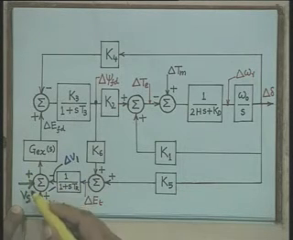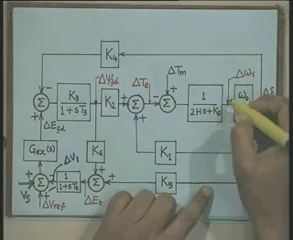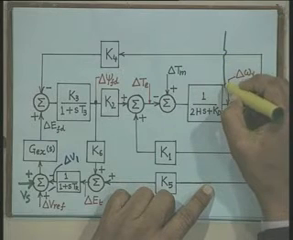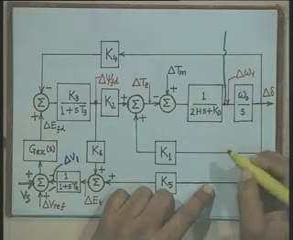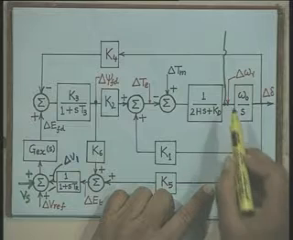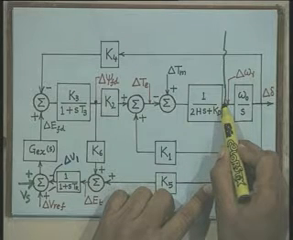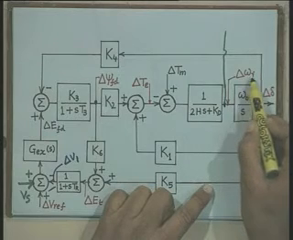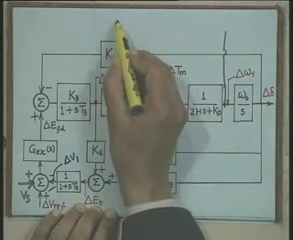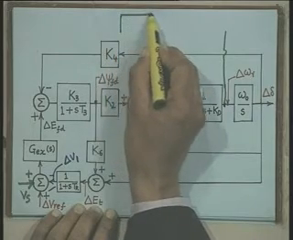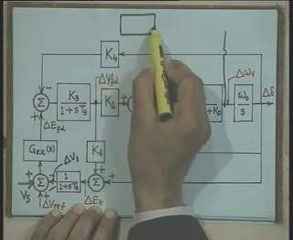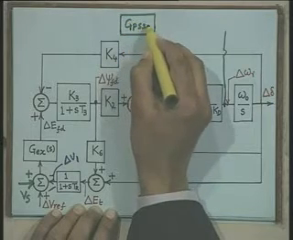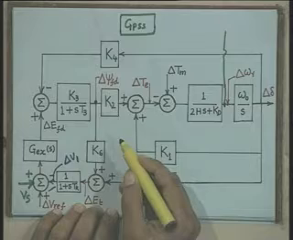Now, this signal is derived from the speed deviation in this transfer function model. This is the point where I can sense the speed deviation delta omega r. Therefore, here I put a transfer function. We will denote this as GPSS, that is the transfer function of the power system stabilizer.